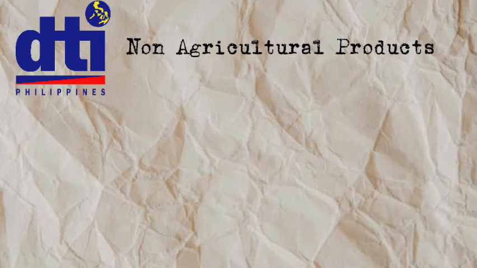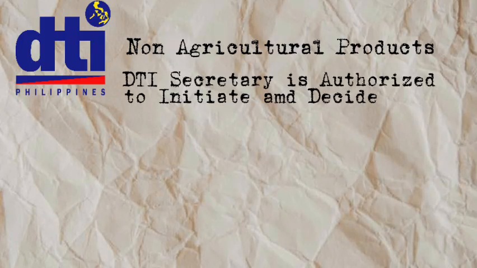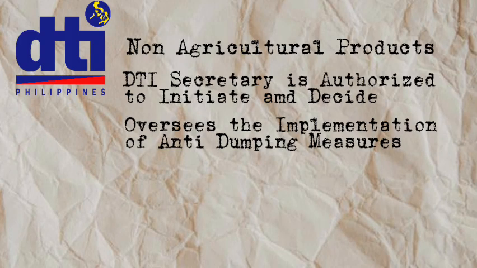The Department of Trade and Industry handles non-agricultural products. The Secretary of Trade and Industry is authorized to initiate and decide on anti-dumping cases involving industrial goods, and oversees the implementation of anti-dumping measures after final determination.